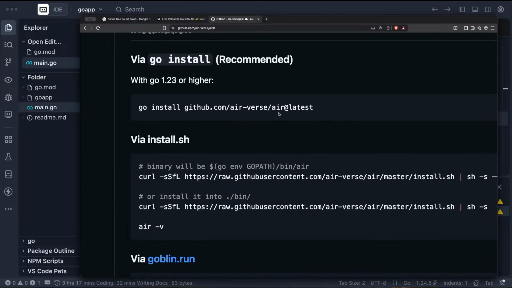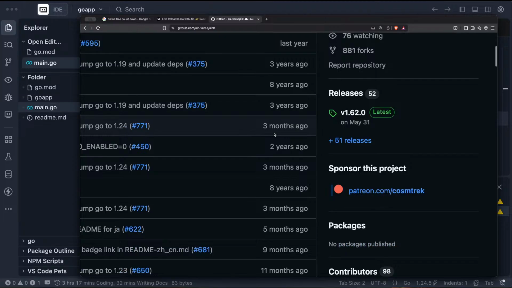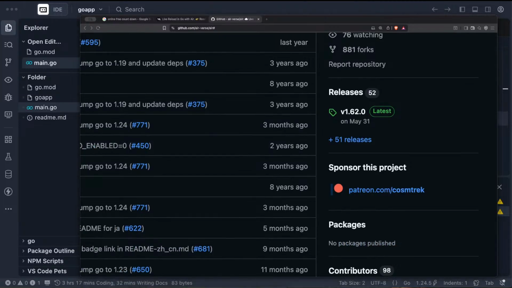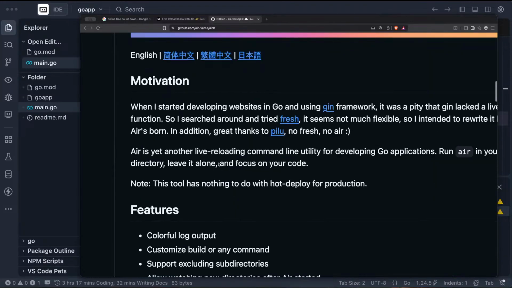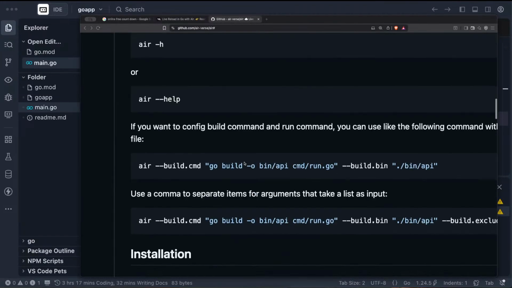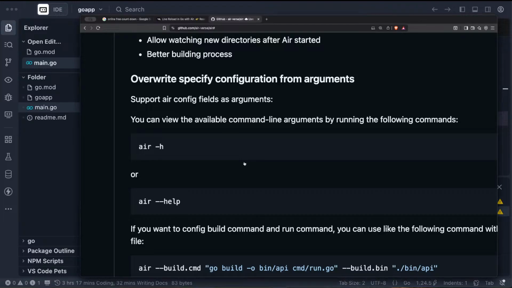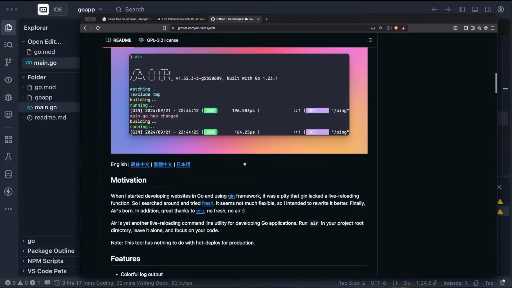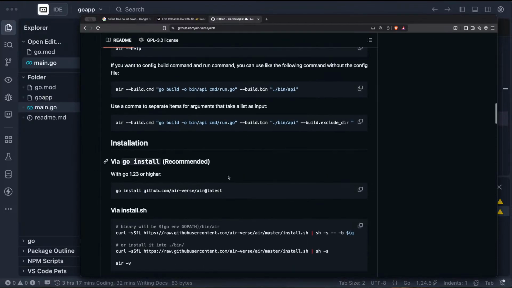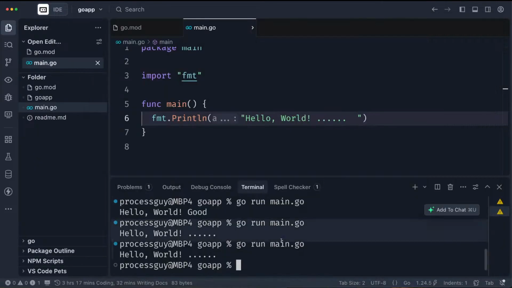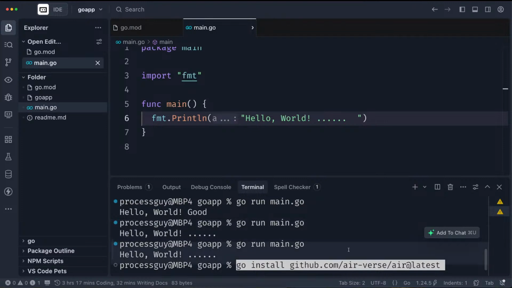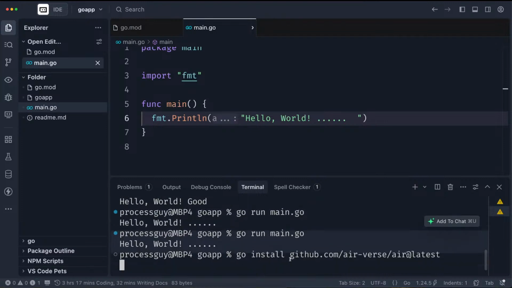I already have it installed, but let me run it again so that you see that in action. So I'm going to copy this. Let's give it a try. Then I just do go install. Since I have it, I won't have any other problem again.